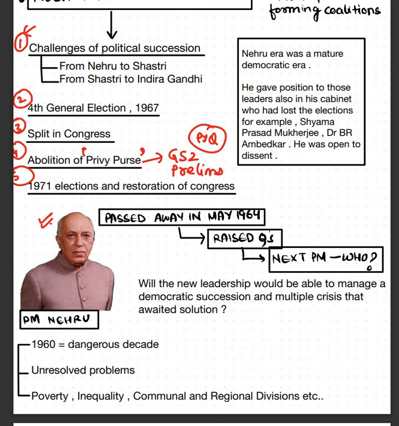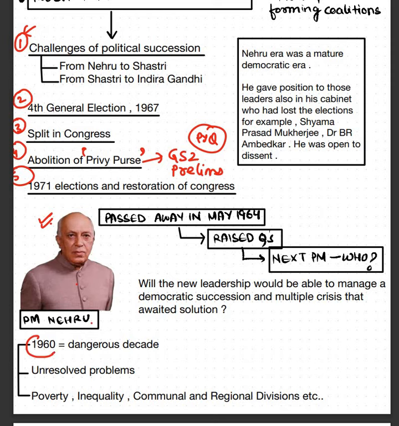Basically इनका कहना ये था. तो इसलिए नेहरू जी का जो era है उसको हम mature era बोलते हैं. And that is why when he passed away, there was a big question, there was a big void that had been created, and the members of Congress party were asking who would be the next prime minister who could take on the place of Nehru ji.